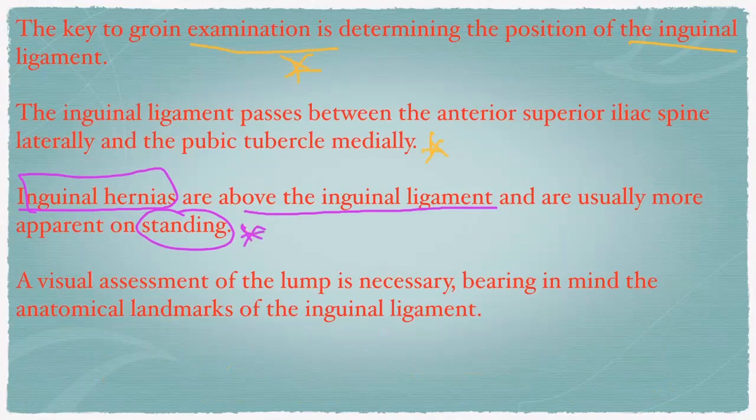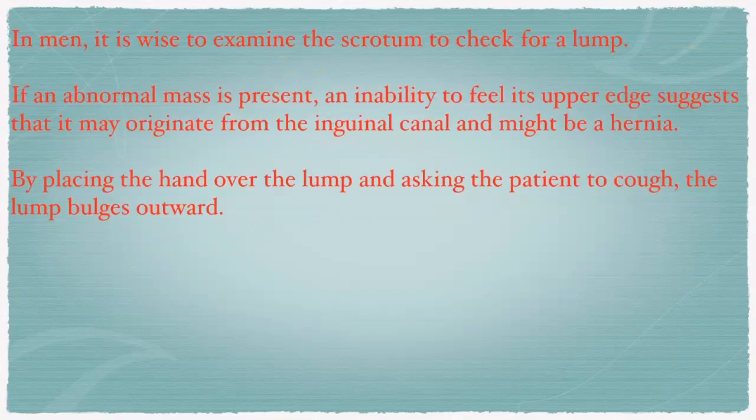A visual assessment of the lump is necessary, bearing in mind the anatomical landmarks of the inguinal ligament. In men, it is wise to examine the scrotum to check for a lump, because if there is any persistent processus vaginalis, it may go up to the scrotum, testis.